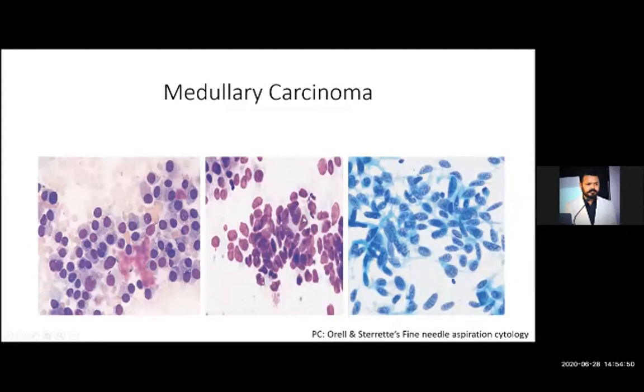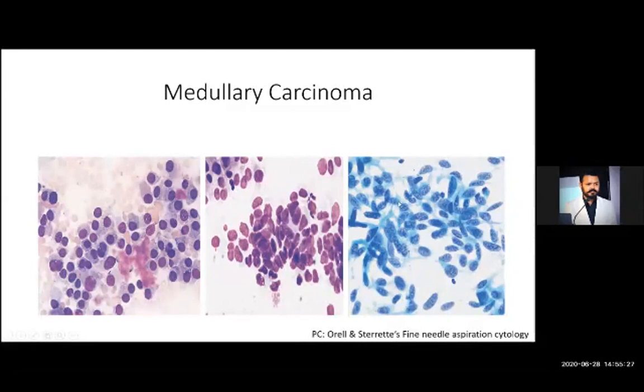Small cell, usually we use the term small cell if the cell size is approximately the size of small lymphocyte. So here we cannot differentiate a small lymphocyte and medullary carcinoma cell just by seeing the cells. So we will classify this type of medullary carcinoma as a small cell type medullary carcinoma. Here the malignant cells are seen with somewhat longitudinal or spindle shaped nuclei.